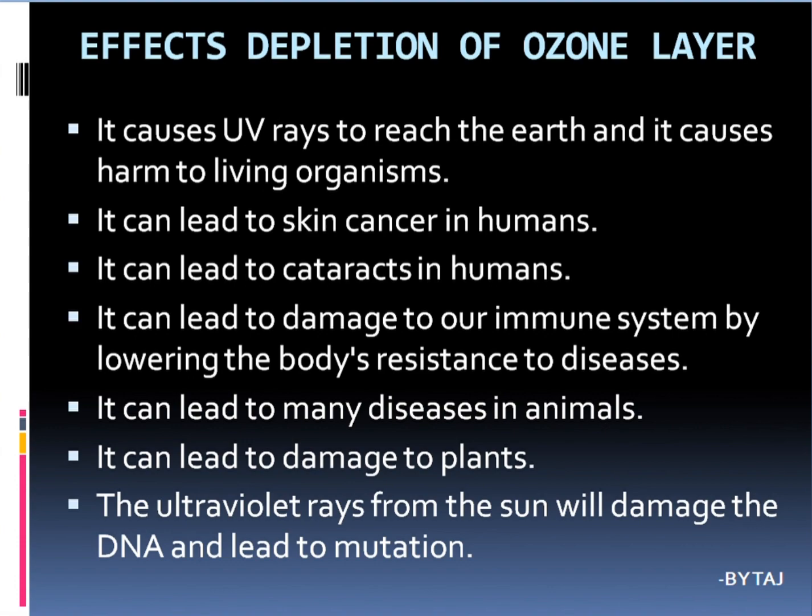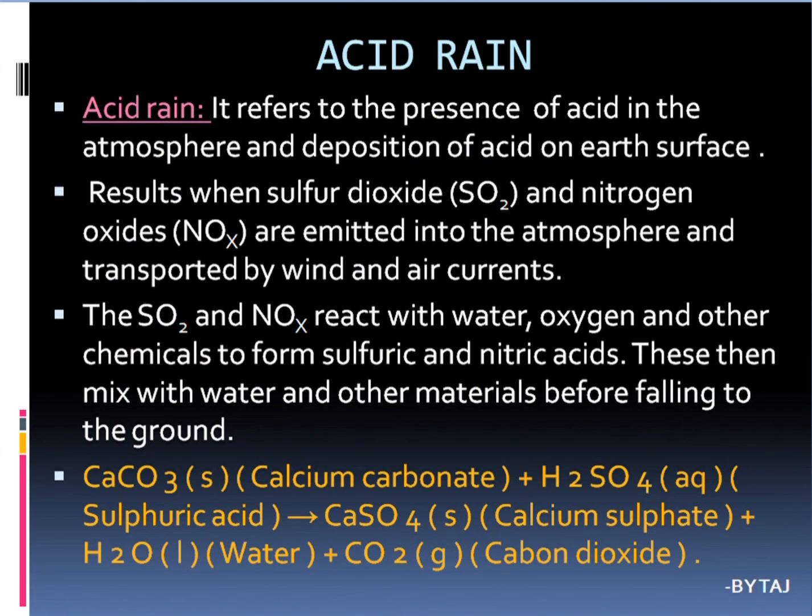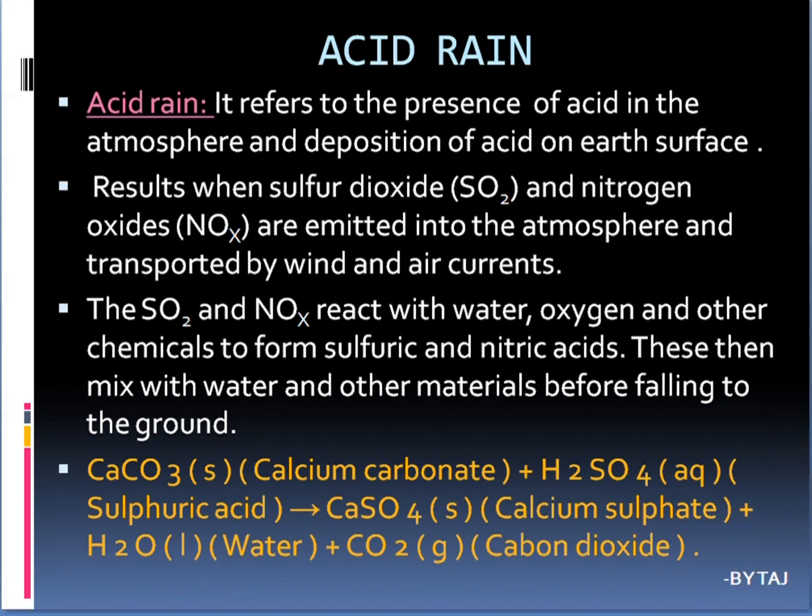So coming to the last concept, that is acid rain. Here acid rain refers to the presence of acid in the atmosphere and deposition of acid on the earth's surface. This is what we call acid rain. How does it occur? It results when sulfur dioxide, SO2, and nitrogen oxides, NO2 or NO3, nitrates and nitrites, what we call NOx, are emitted into the atmosphere and transported by wind and air currents.